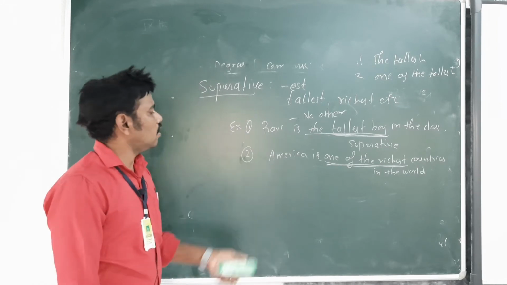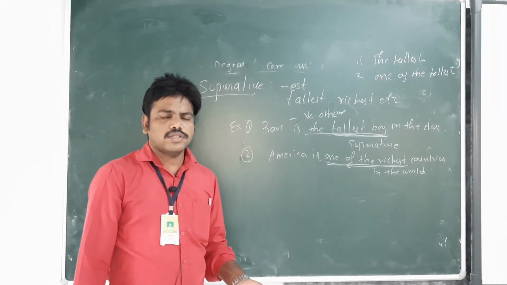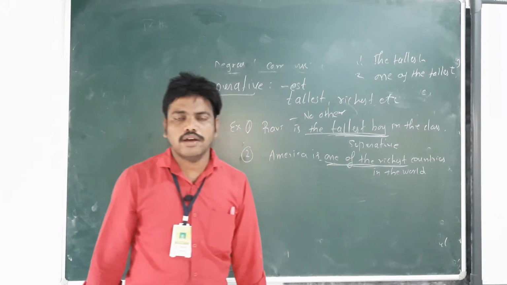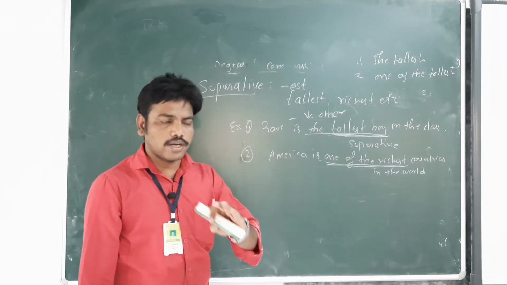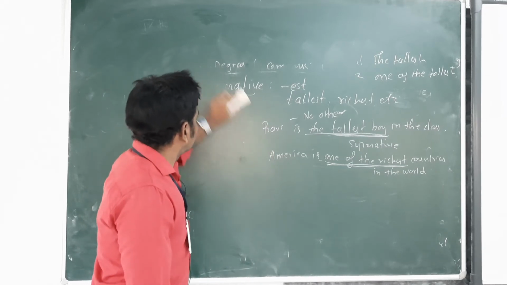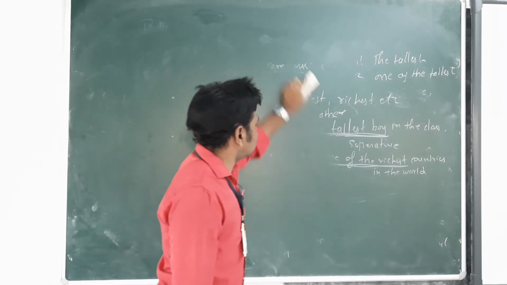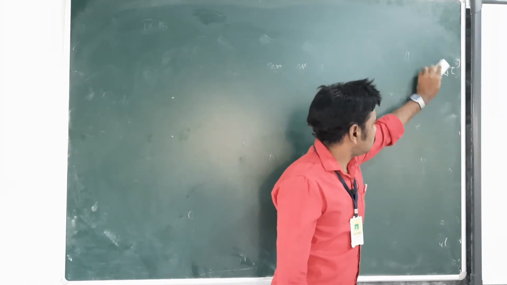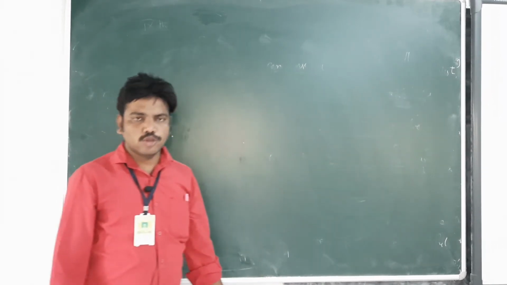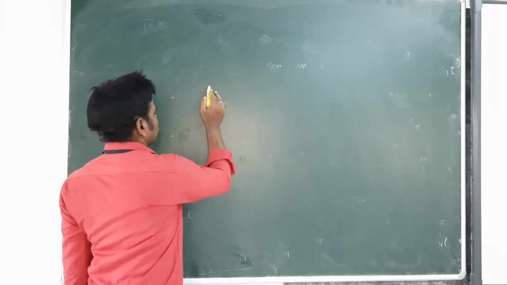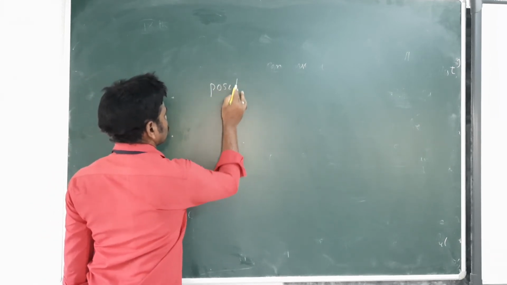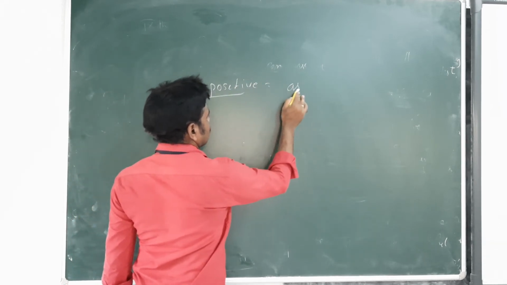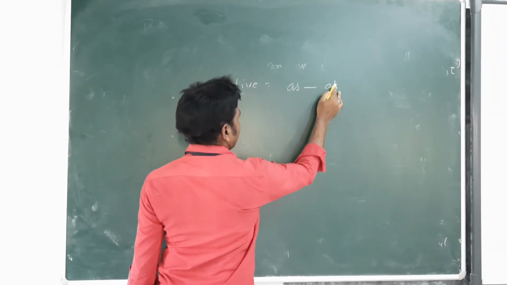So these are the sentences, and these are the words, adjectives, that will come under comparative and superlative degree. So far we have seen the positive degree, comparative degree, and superlative degree. Now let us see, for example, here positive, simple way, positive as, here adjective.